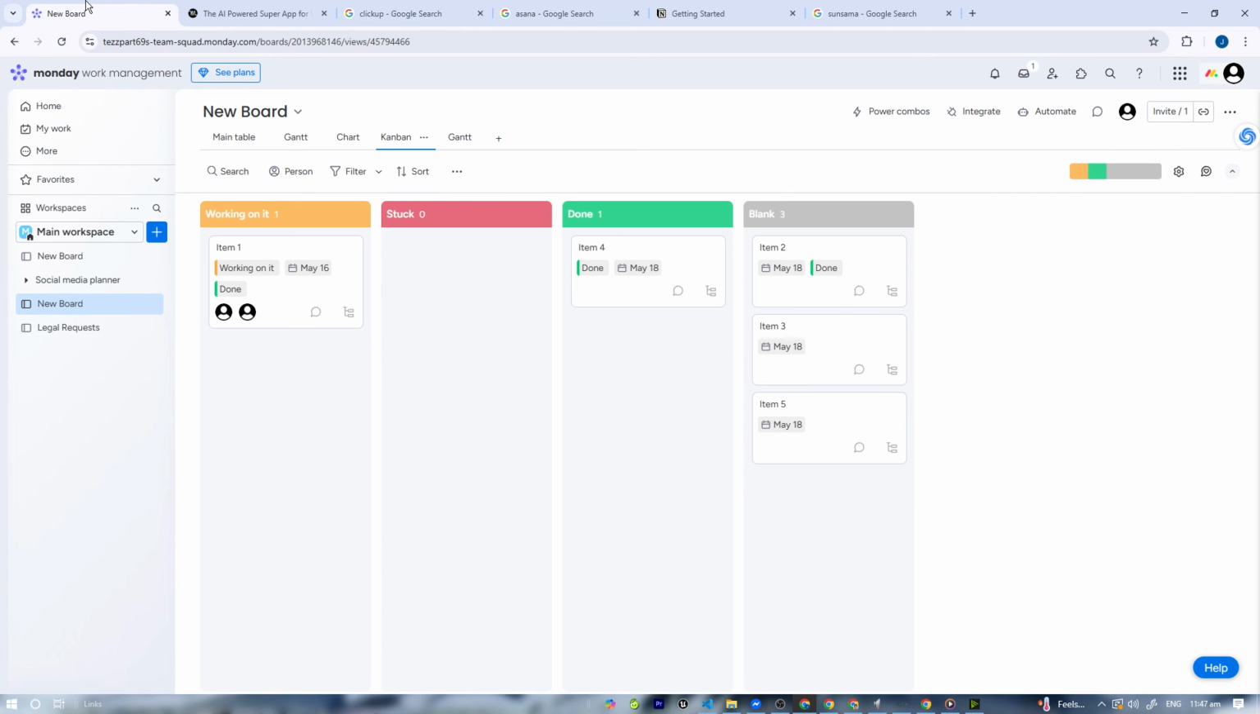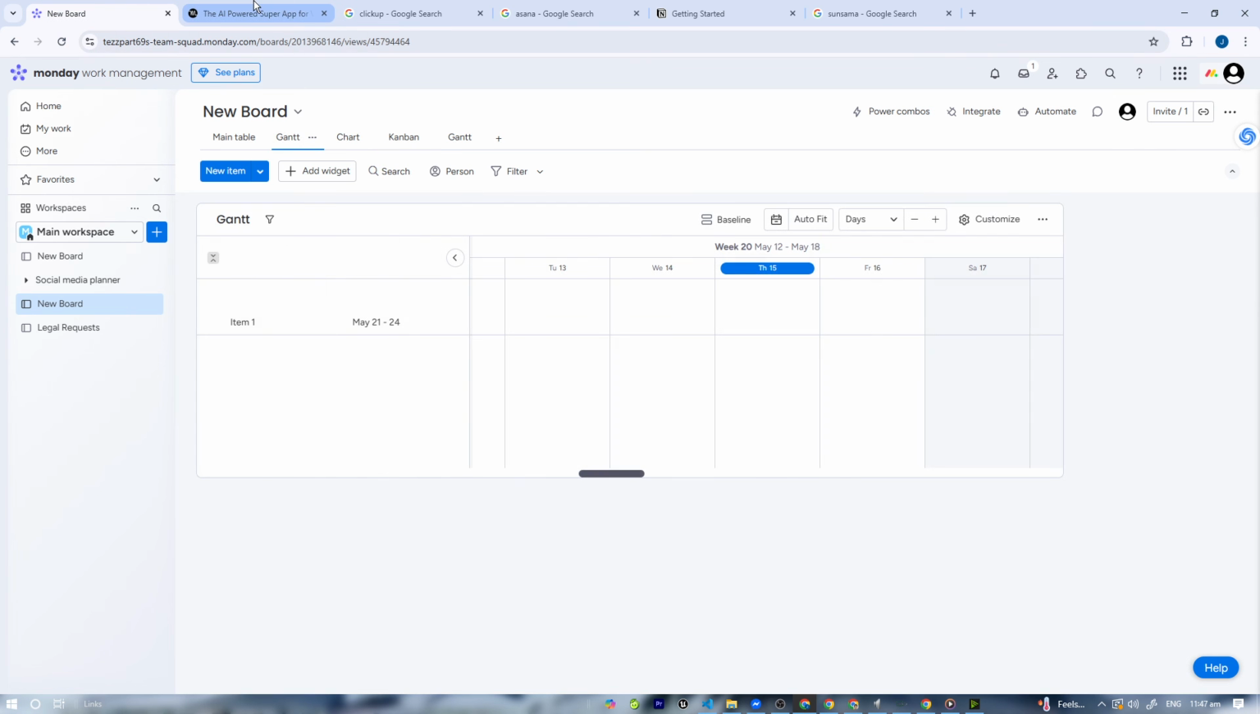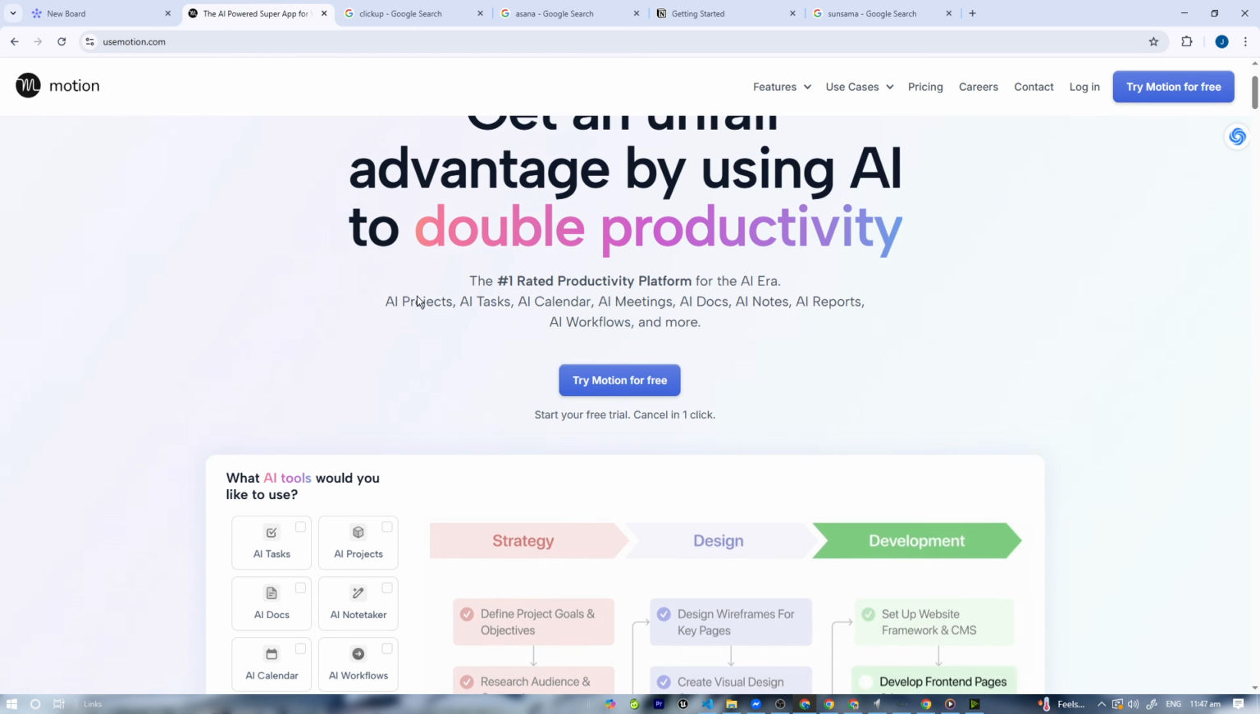If you want team collaboration and custom workflows, go with Monday.com. But if you love automation and time management, Motion might just change your daily routine.